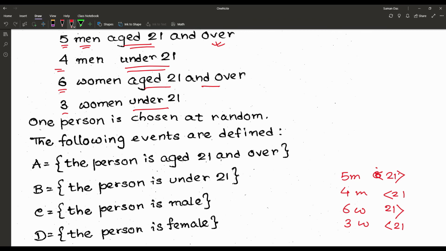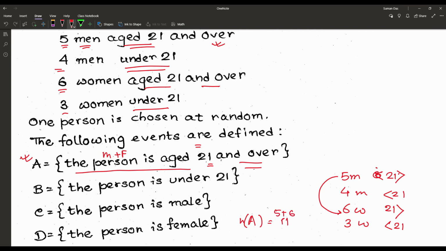Now, 4 events are defined. The person is aged 21 and over, that is defined by A. So if we define aged 21 and over, the person may be a man or a woman: 5 men plus 6 women. So N of A is equal to 11, 5 plus 6.